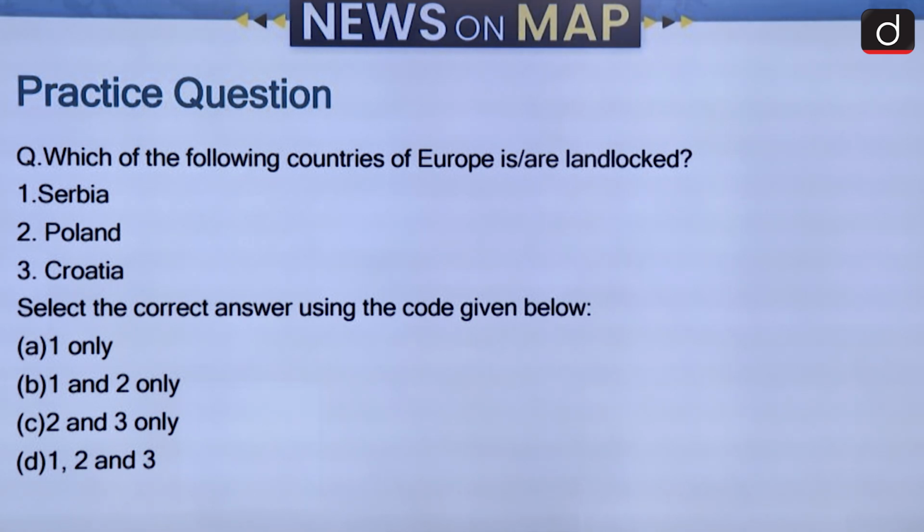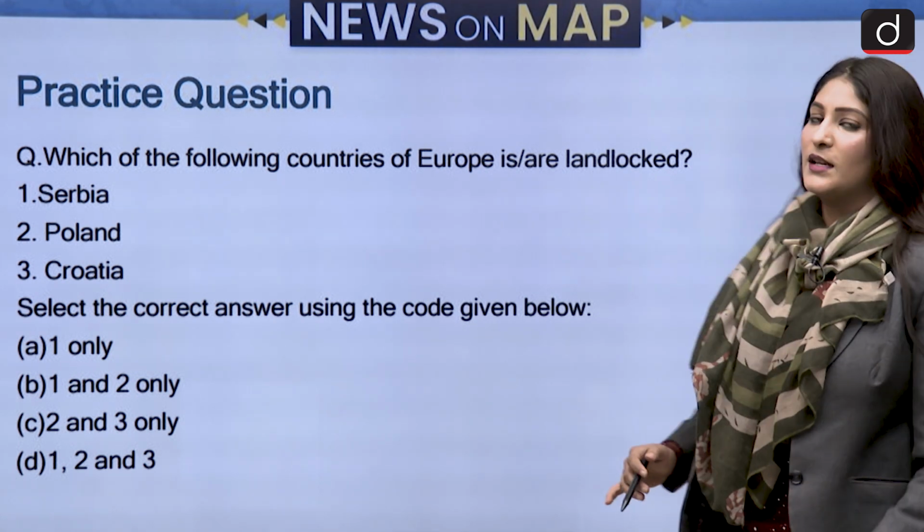Which of the following countries of Europe is or are landlocked? Serbia, Poland, Croatia. So choose the correct answer. Comment in the comment section.